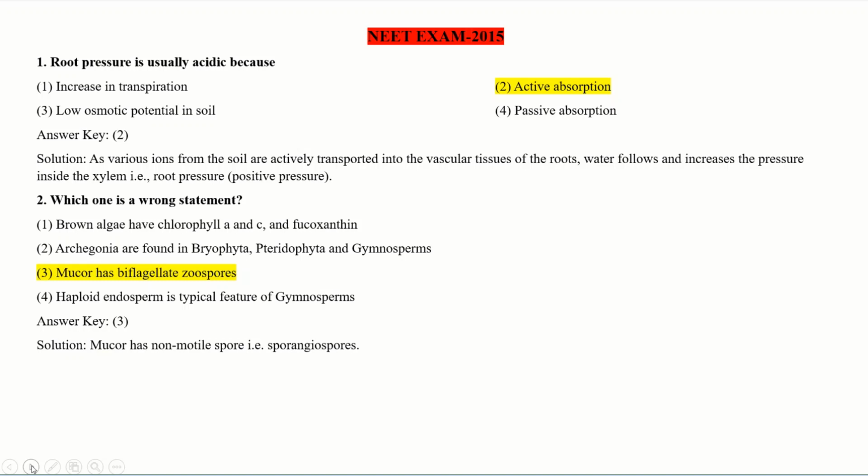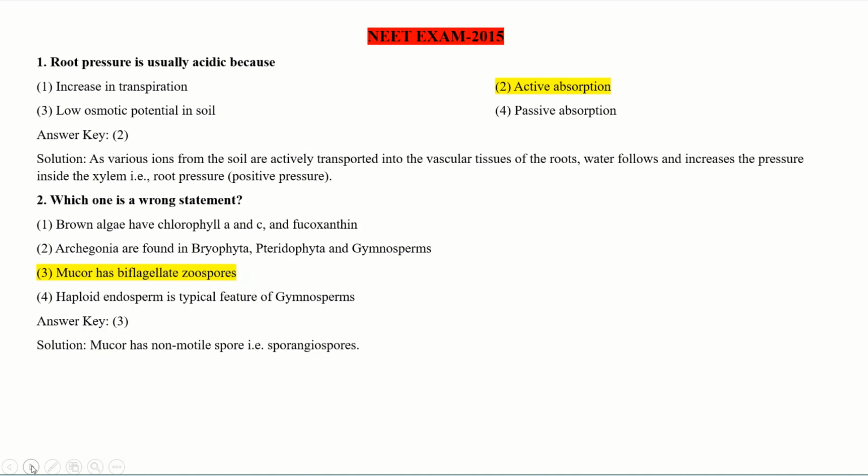Mucor has biflagellate zoospores. Think about this option, where the question arises. Does mucor have biflagellate zoospores? No, it doesn't have that. Mucor has non-motile spores which are called sporangiospores.